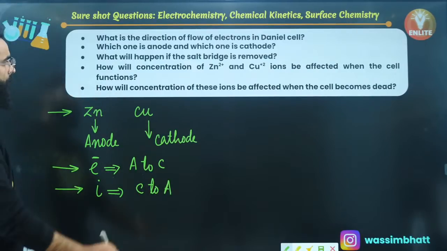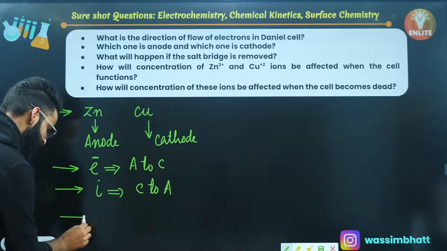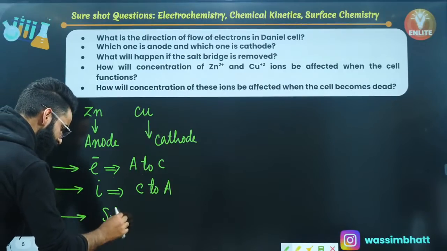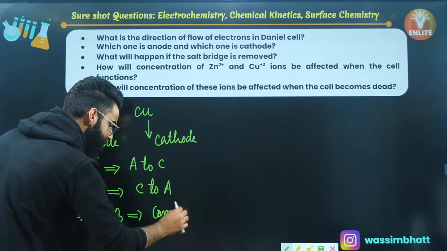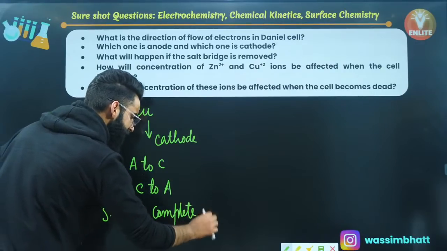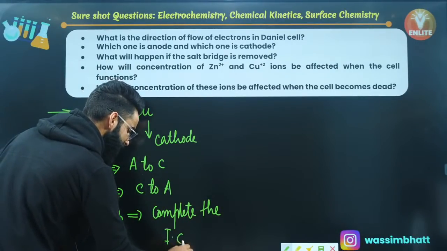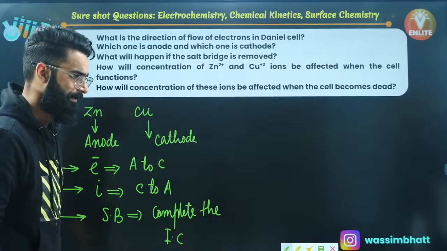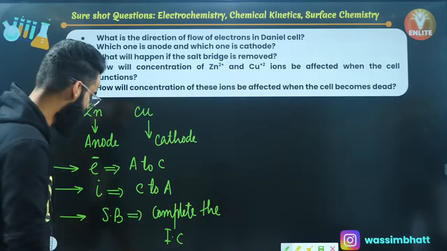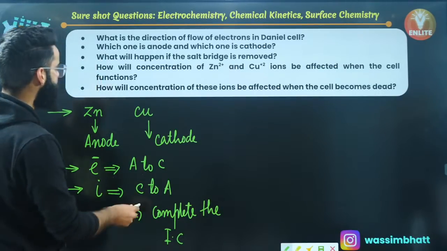Right? What will happen if salt bridge is removed? Let me tell you, if I talk about the salt bridge, it is used to complete the internal circuit. Its first function is to complete the internal circuit, right? If salt bridge is removed, no current will be drawn from the cell. The cell will not work, I must say, right?